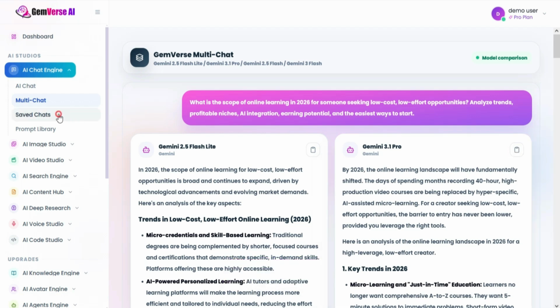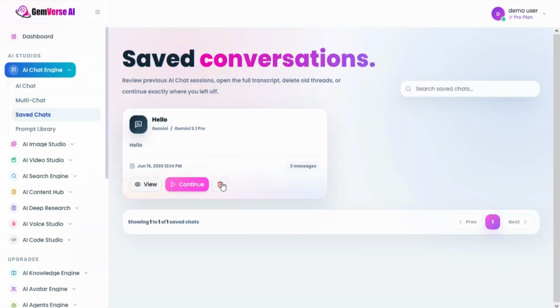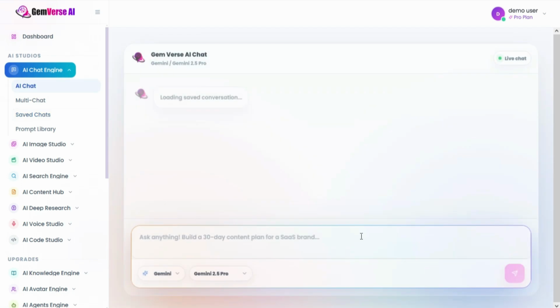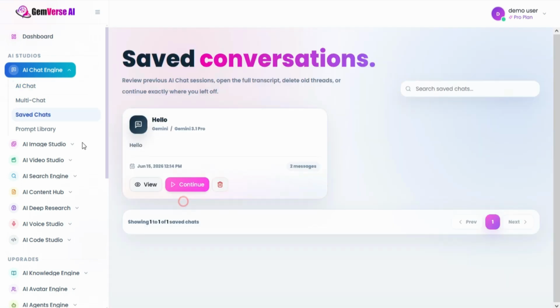Next, click on Save Chats. Here, you can view your previously saved conversations. You can close a chat or continue chatting from where you left off.